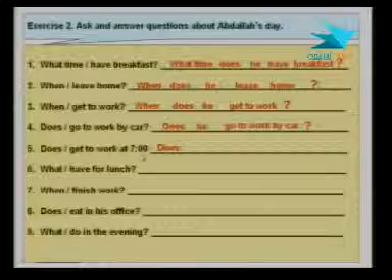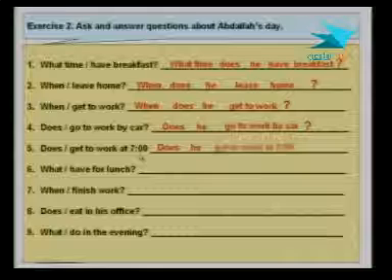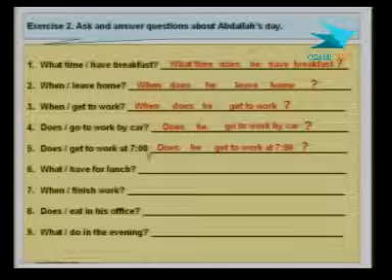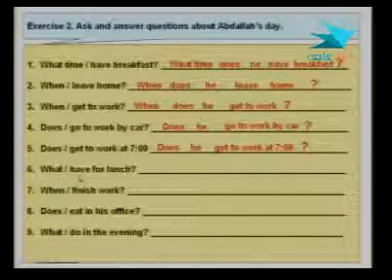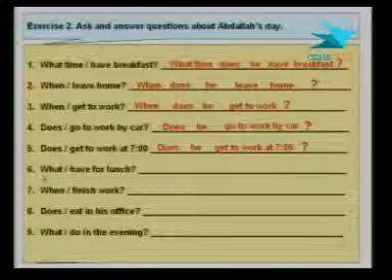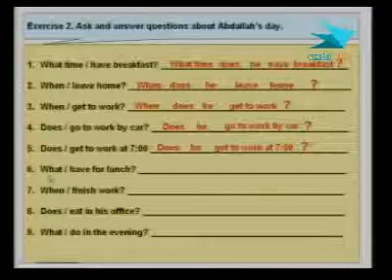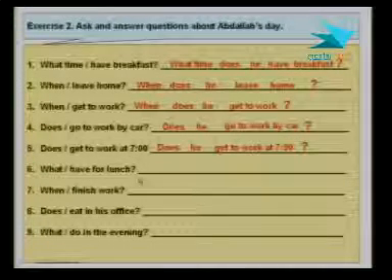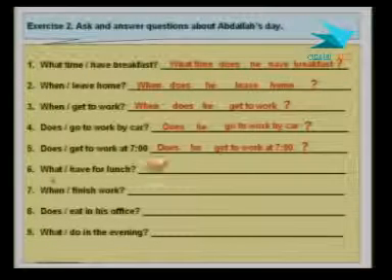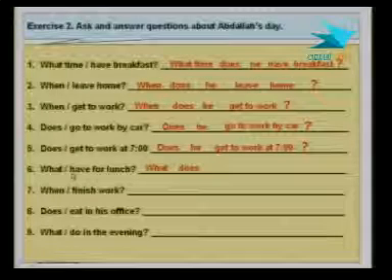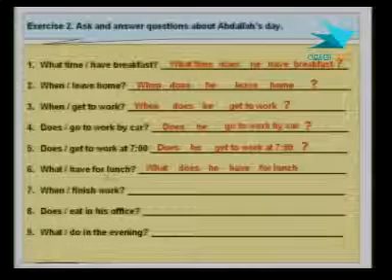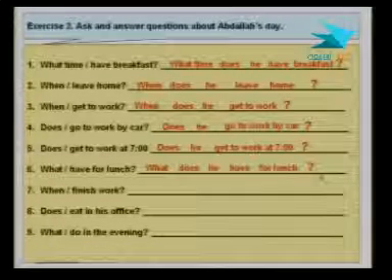And the question, of course: does he get to work at 7? The question mark here, of course, we must have it here as well. Number 6, what have for lunch? Now, here we're asking an information question using the question word what. It's not a yes/no question, right? So: what does he have for lunch? And a question word again.